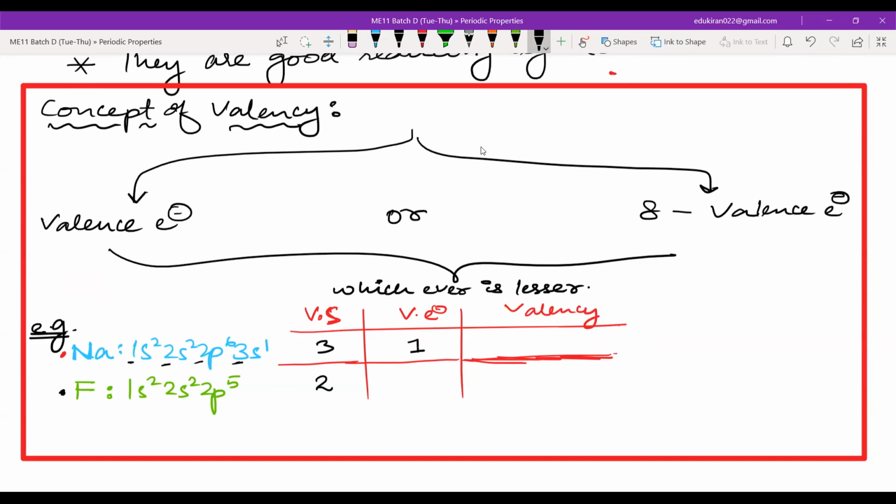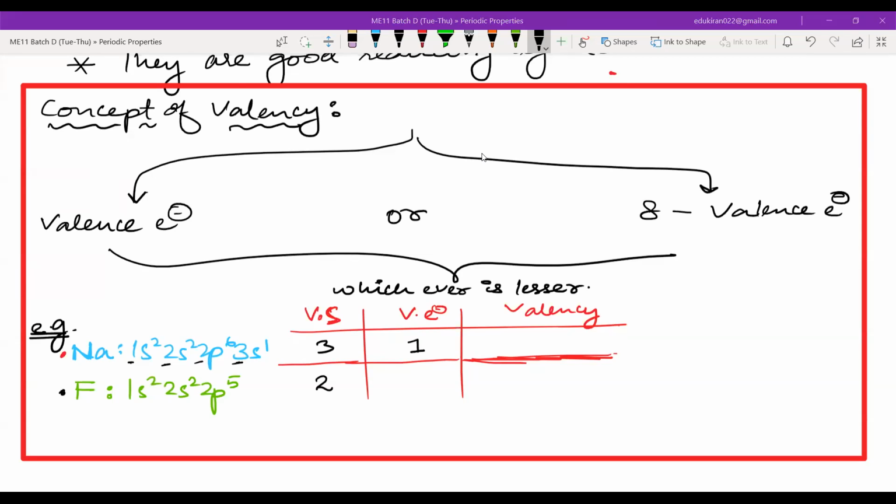Now, what will be the valence electron in fluorine? How many valence electrons? 5. Okay, Minashi 5. Maimuna? 5. Okay, others? Anyone? Razan? 5, sir. Okay, Khalid? What about Shuaib and Abdul Wahid? What do you guys think? What would be the valence electron?